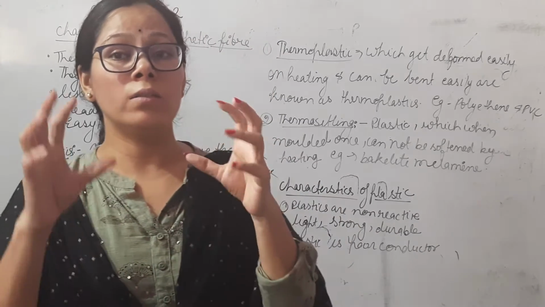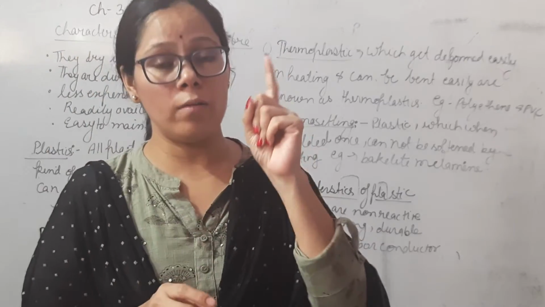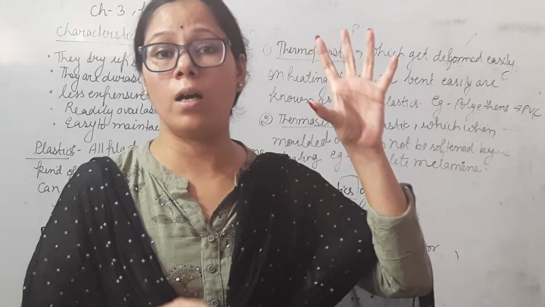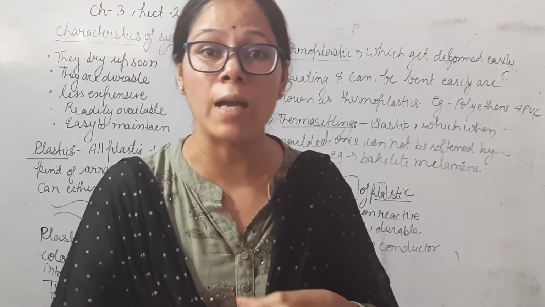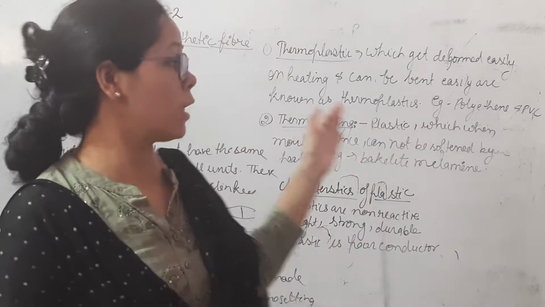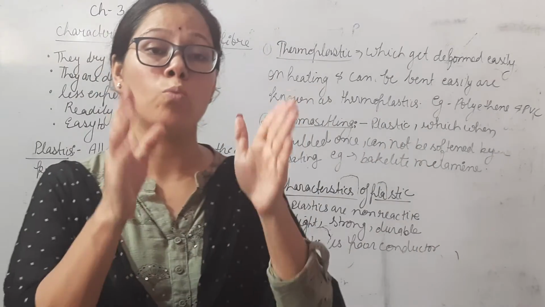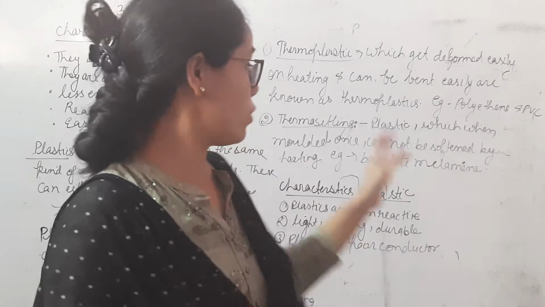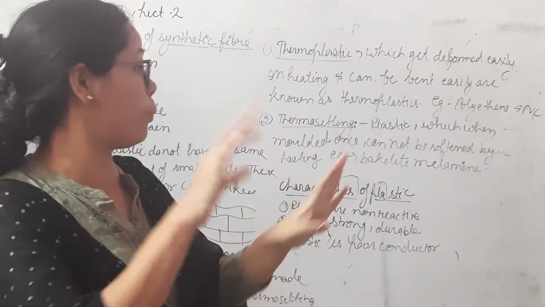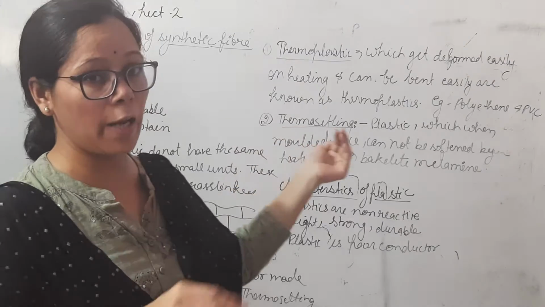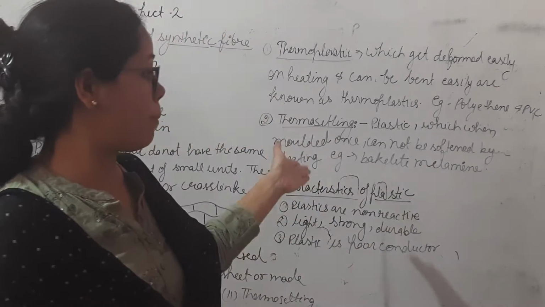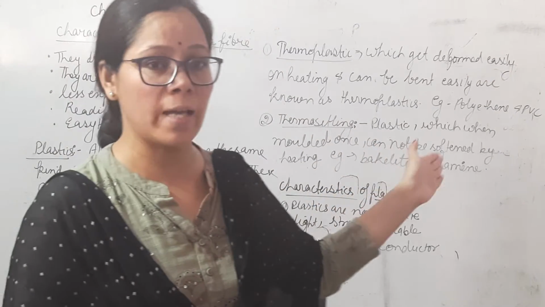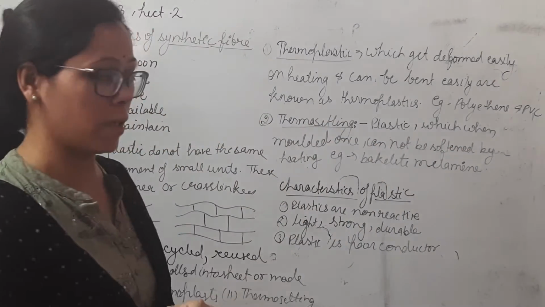Switchboards are molded at once. After that you cannot convert them into another shape. So thermosetting plastics are those plastics which are molded once and cannot be bent or changed into another form by heating. For example, bakelite and melamine are examples of thermosetting plastic.